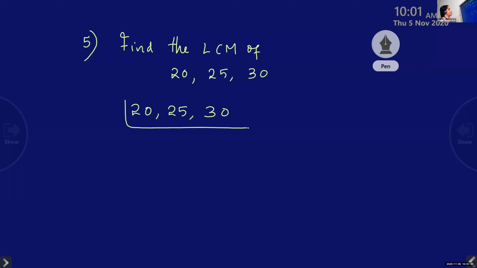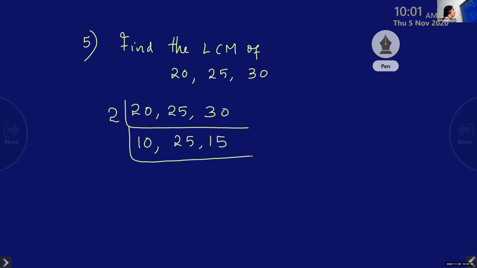Okay, so just check. Can we divide this by 2? Any two numbers can we divide? We'll start with 2 itself. 20 and 30, we can divide. So 20, now 25 bring down like that itself. Then 30 it is 15.